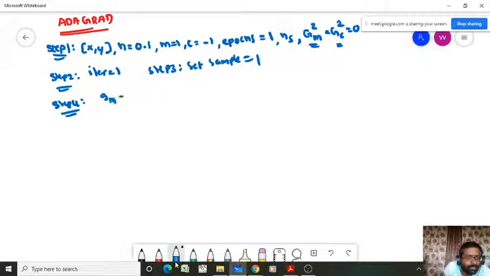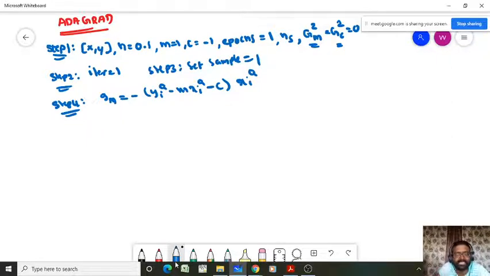So gm equals minus yi minus m into xi minus c into xi. I will give some suggestions to you later also. You can hybridize two methods. I will tell later. And gc equals minus yi minus m into xi minus c. I don't want to explain completely. I will give some instructions on what you can do for better performance further. So that is step 4.